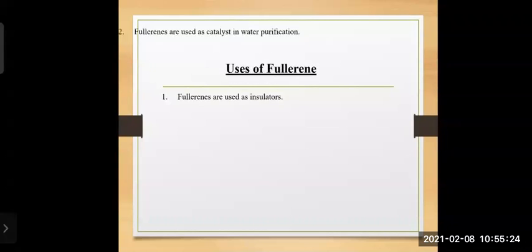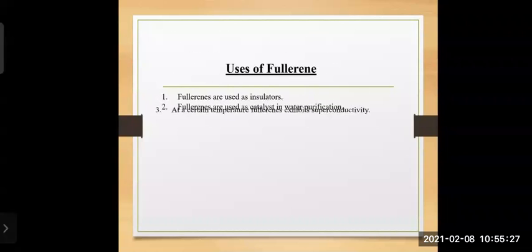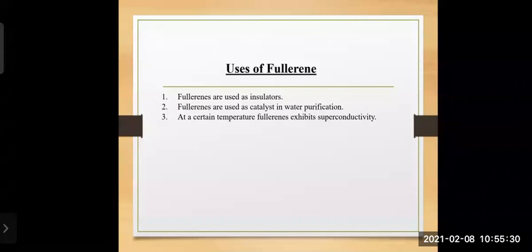Another one, the uses of fullerene. The very first use: fullerenes are used as insulators. I told you about insulators. Like we use different types of wire for electrical purposes in our houses, and the thing which conducts electricity is actually the metal wire. But the upper surface, which is sometimes black, blue, red, or yellow, is actually the insulator. So insulators are made from fullerenes.